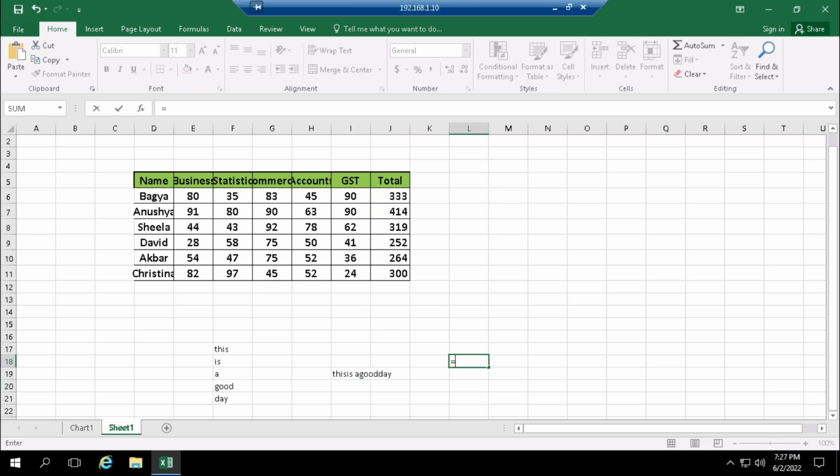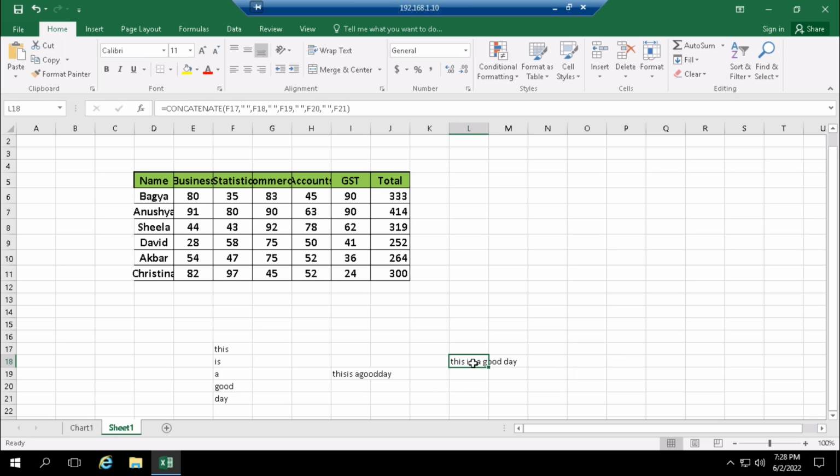If I need a space, then what I have to do is equals to concatenate. I will select here as this, comma. To give a space, I'll open a double quote, space, double quote, comma. And then this, again comma, to give a space again. You have to give like this. Then you have to select like this. Keep on doing this until your last text. Concatenate, comma, then it is good, comma. I'll open this and give a space, again comma. The last one, after this I don't want a space, so I'll close this like this. So this is a good day. Like this, with the space you'll be getting.